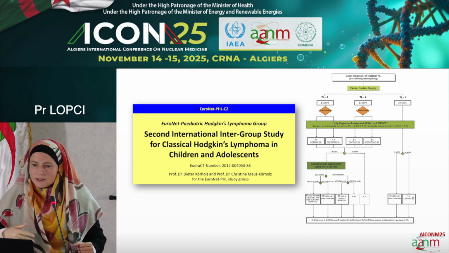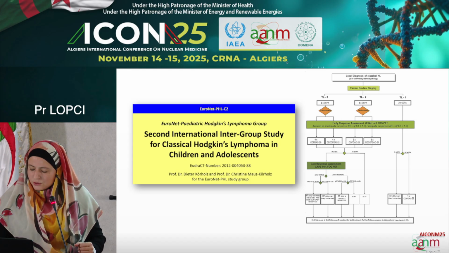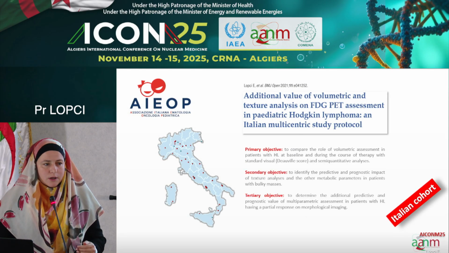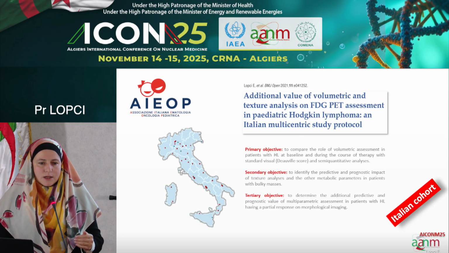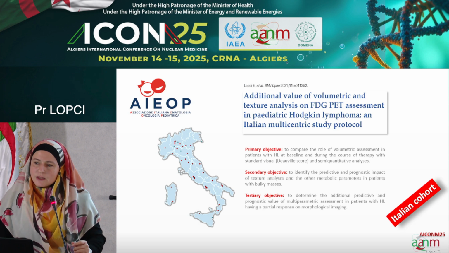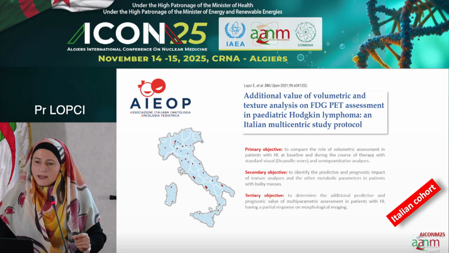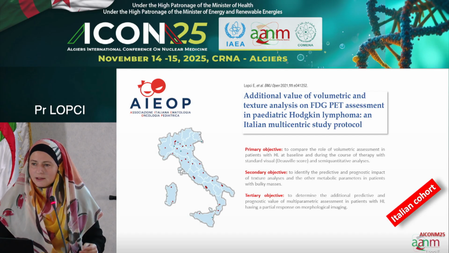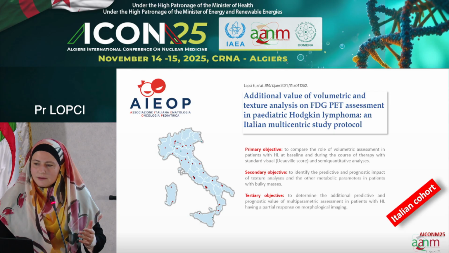Of course, the first one has the lightest treatment. And as an Italian group for pediatric oncohematology, we designed a parallel prospective study specifically evaluating the add-on of the metabolic volume and semi-quantitative analysis, together with radiomics and with the partial response, but this is not the aim of my talk here.